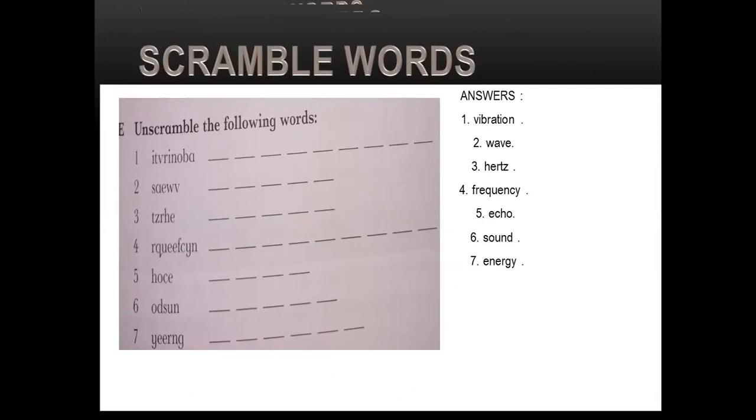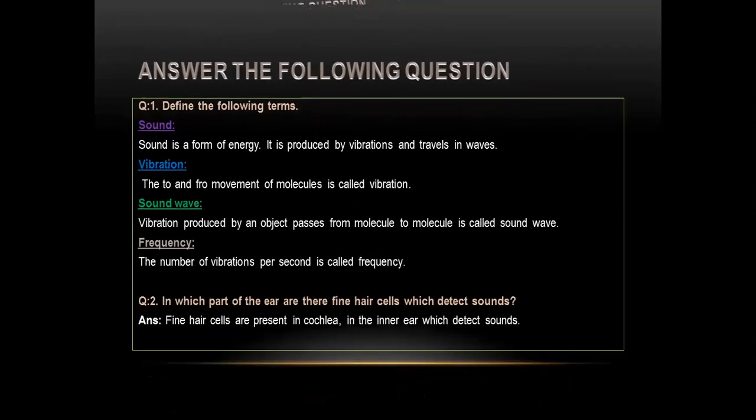The last one, the jumbled words are given and you will write the unscrambled words. The first one is vibration, wave, hertz, frequency, echo, sound, and energy. And the question answers, all the questions and the answers you can see on the screen.